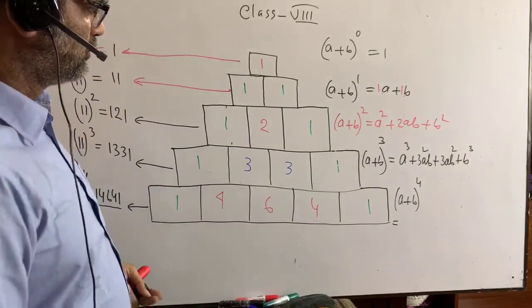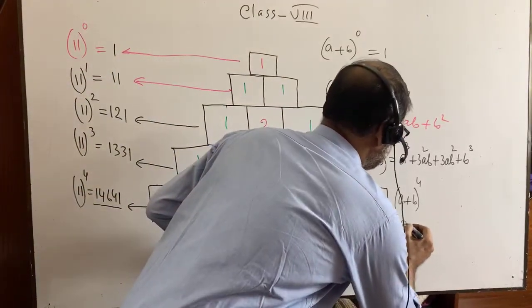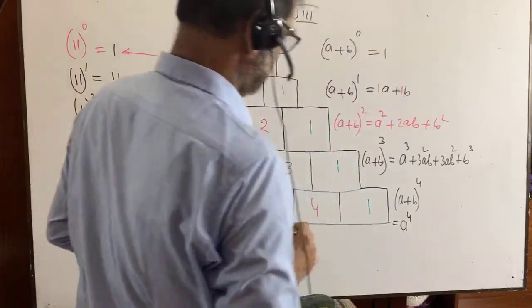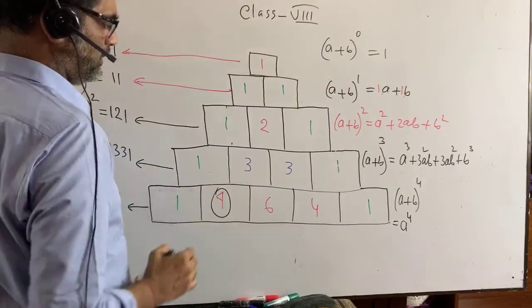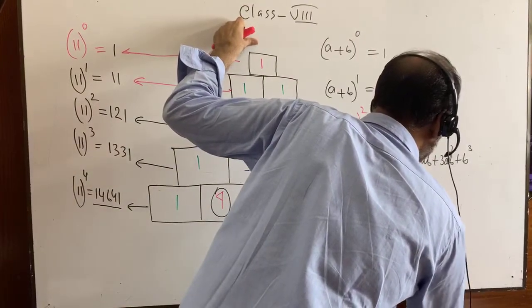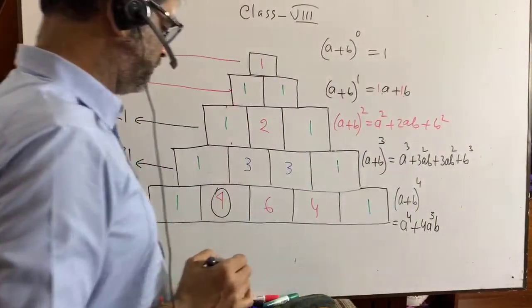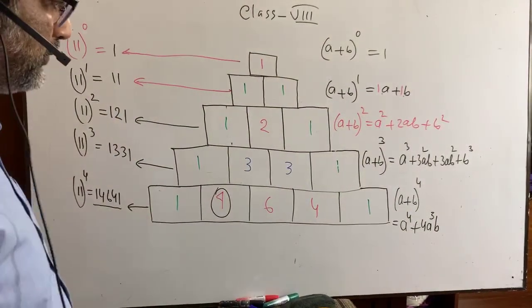So what should we do? It is 1, so we can write here a to the power 4.